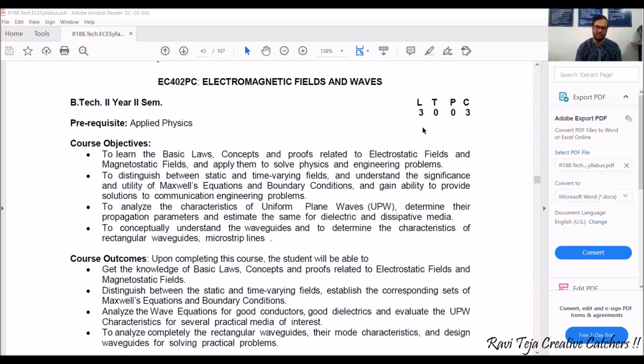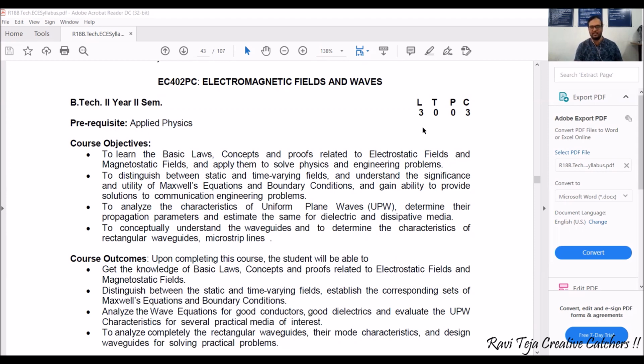The third objective will be the characteristics of uniform plane waves. We will also be considering the parameters of different uniform plane waves. And coming to the fourth objective, we will be dealing with waveguides and microwaves: what different types of waveguides are used, and how these microwaves or electromagnetic waves travel through a waveguide.